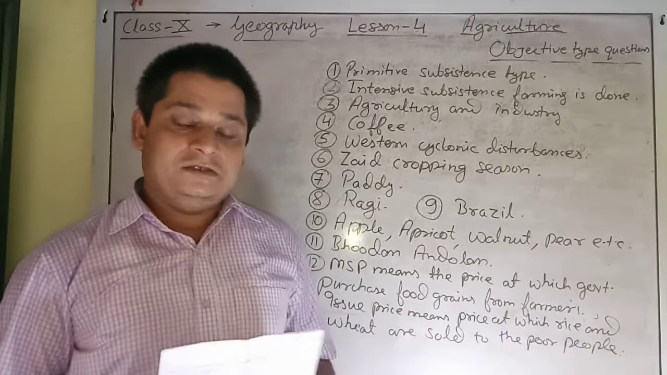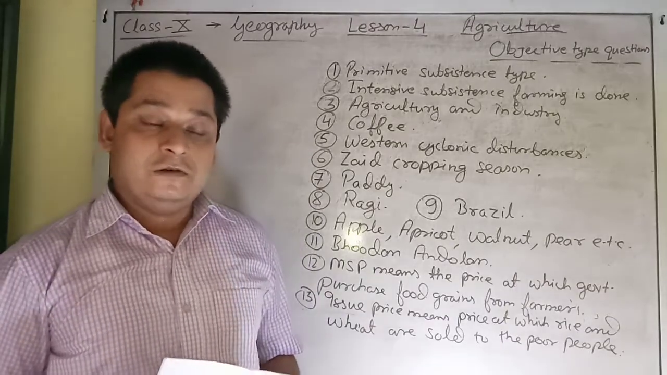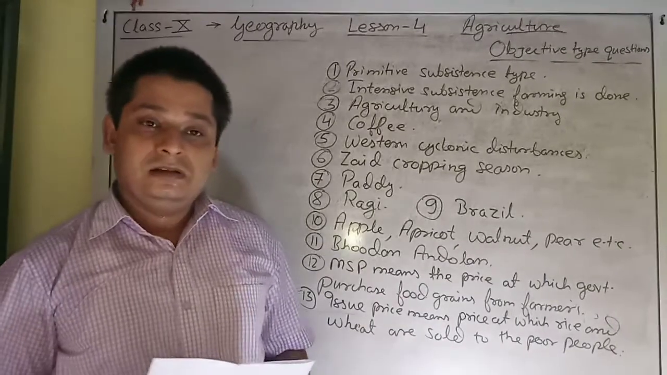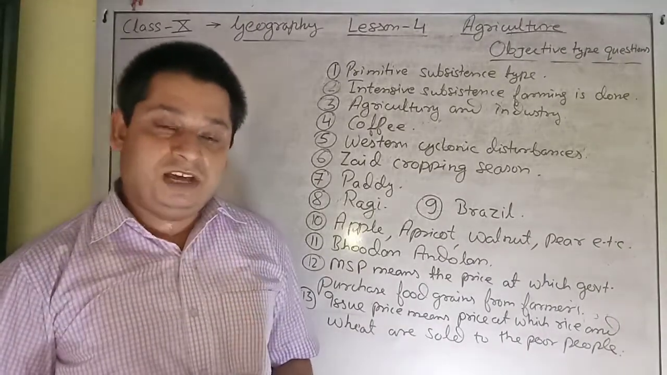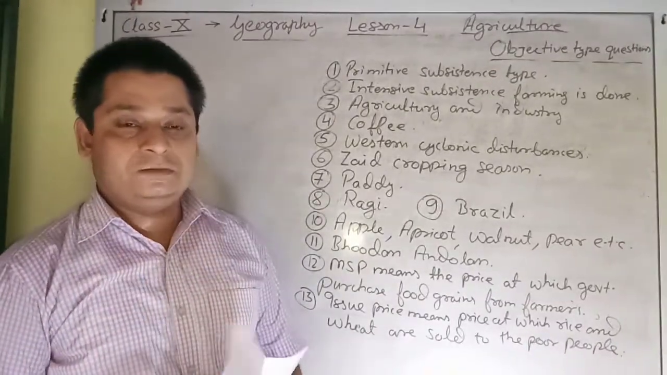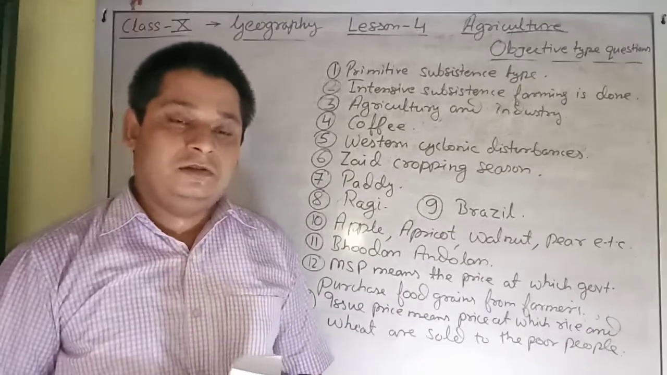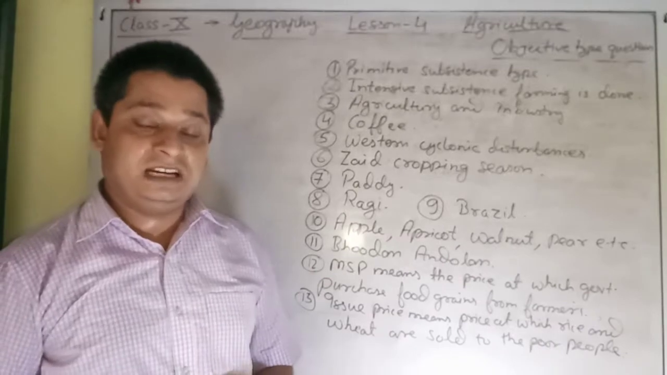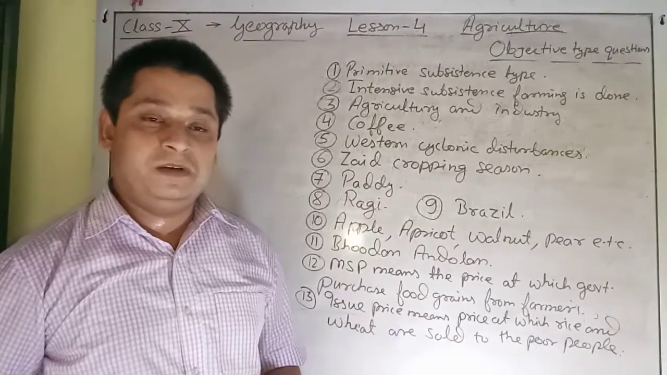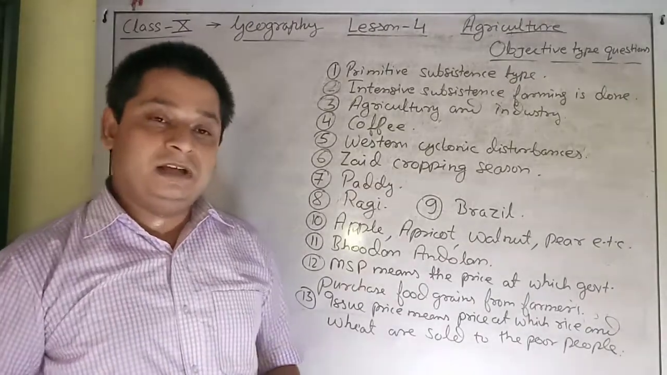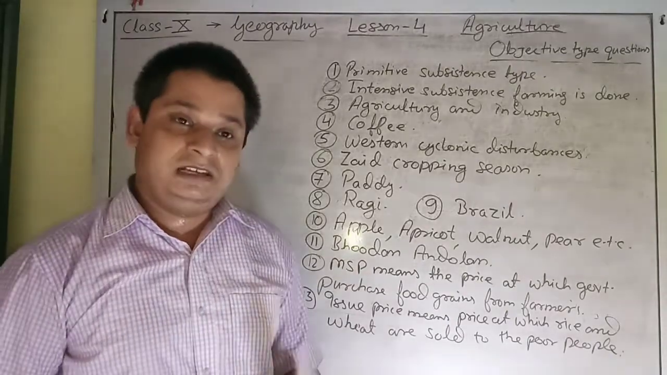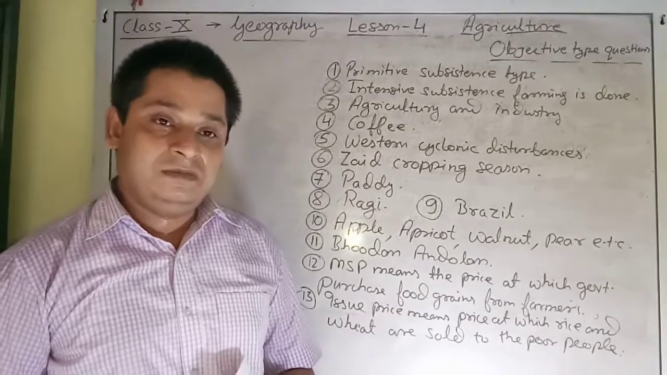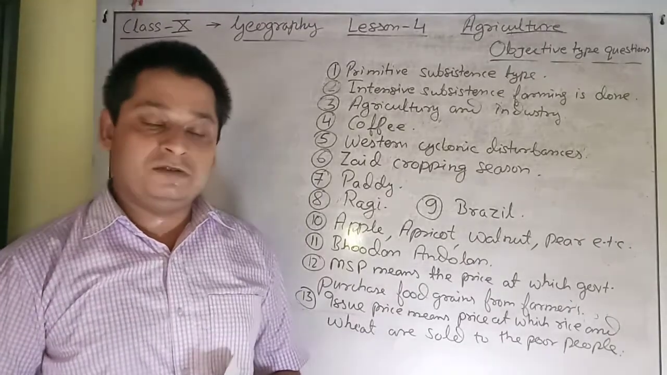So what is issue price? Issue price is the price at which the government distributes wheat and rice to the poor people by the medium of fair price shops or the ration shops spread across the country. We have at least 4 lakh ration shops operating in various parts of our country in each and every state, and the poor people are benefited because they obtain wheat at 2 rupees per kg and rice at 3 rupees per kg, which is affordable for them and helps them to come out of poverty.